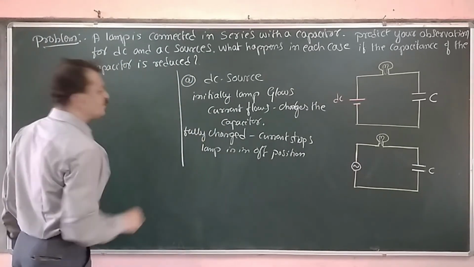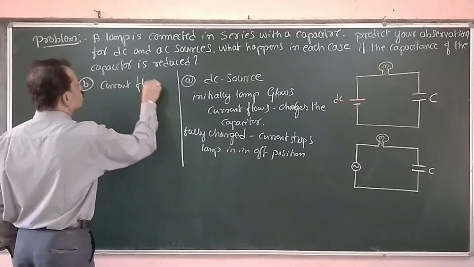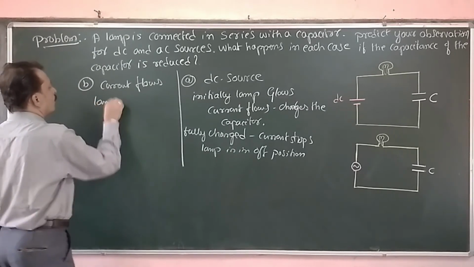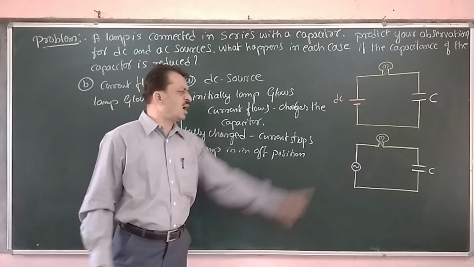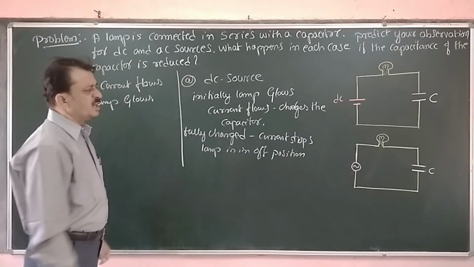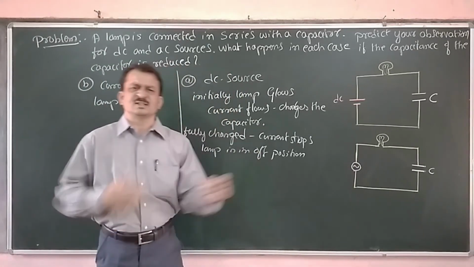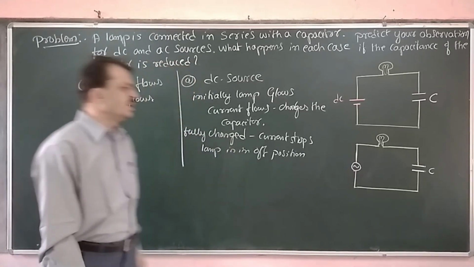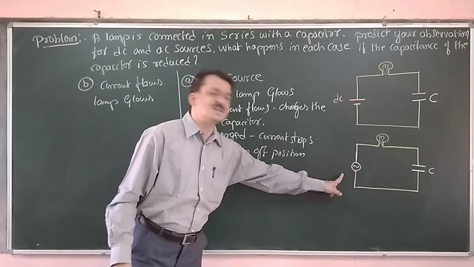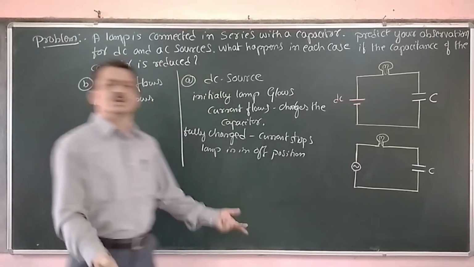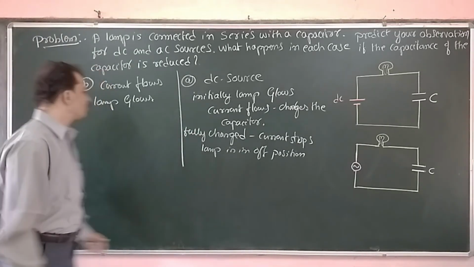Since the current is flowing in the circuit, the lamp glows. It is in on position. Here the capacitor is not at all fully charging because it is AC, therefore it charges and discharges continuously, and hence there is a continuous flow of current in the case of AC, therefore the lamp glows with a particular brightness.